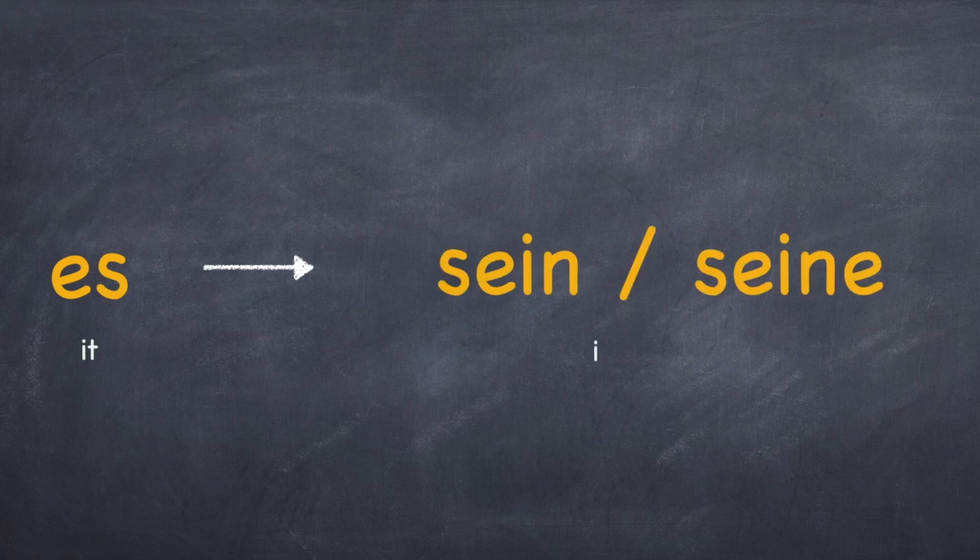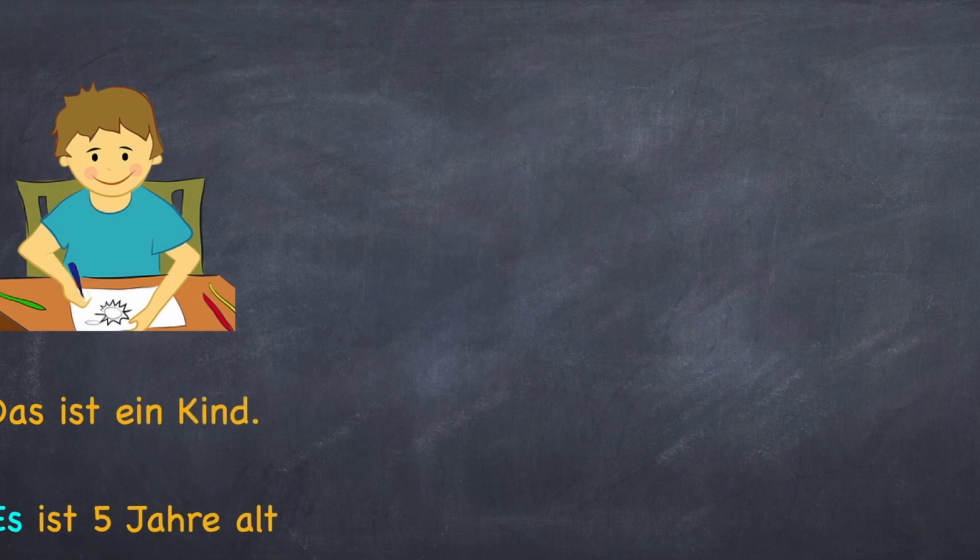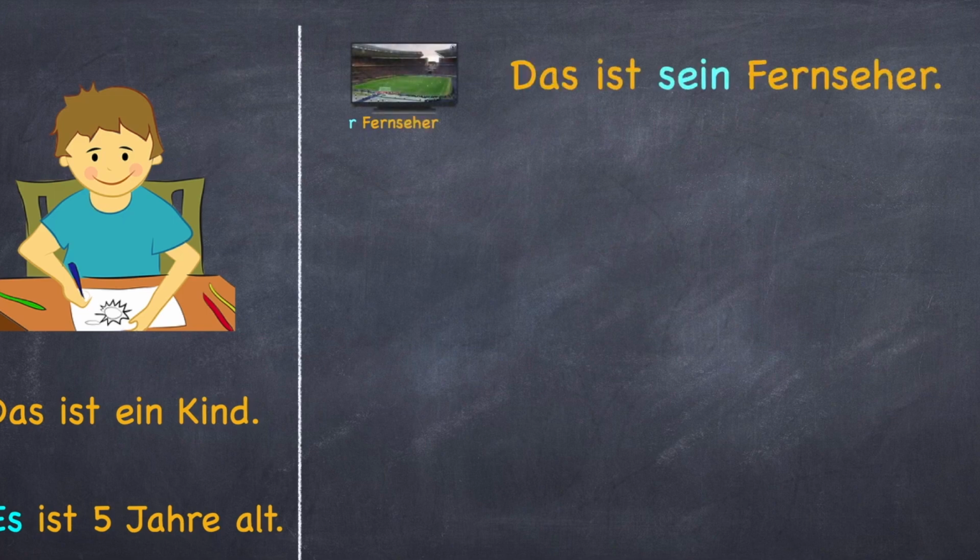Coming to the next pronoun, es. Here the possessive articles are the same as that of er, that is sein or seine. Now let's see how to use them. Das ist ein Kind. Es ist 5 Jahre alt. Das ist sein Fernseher.